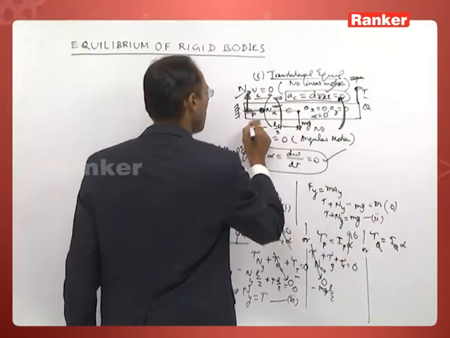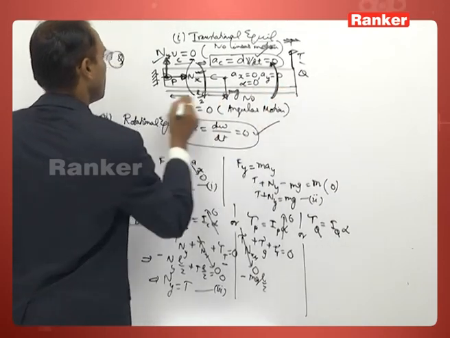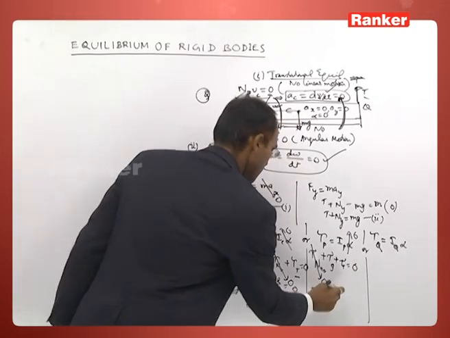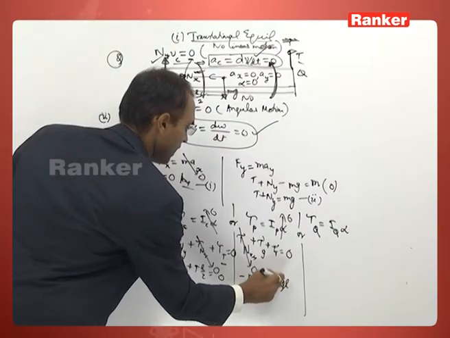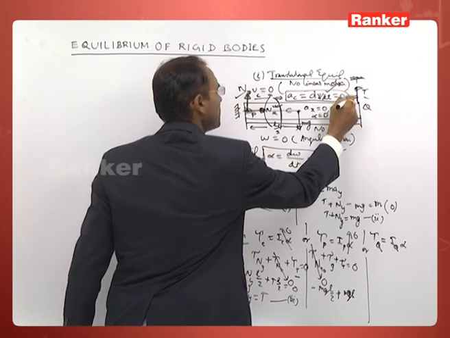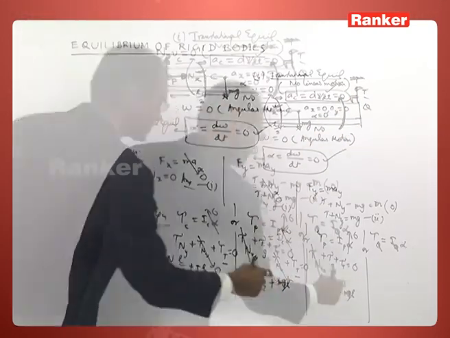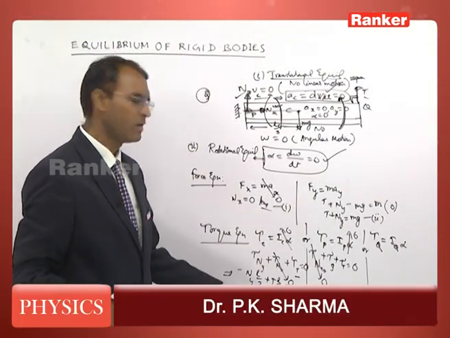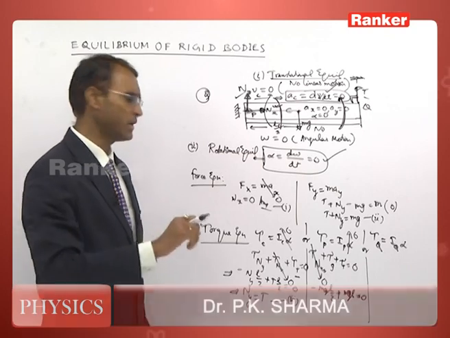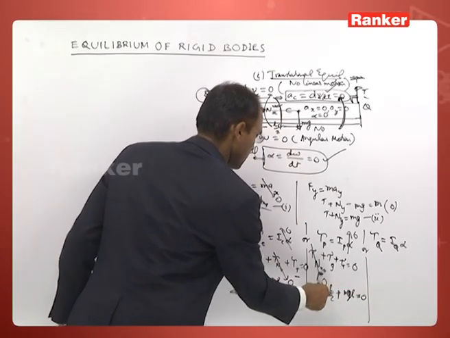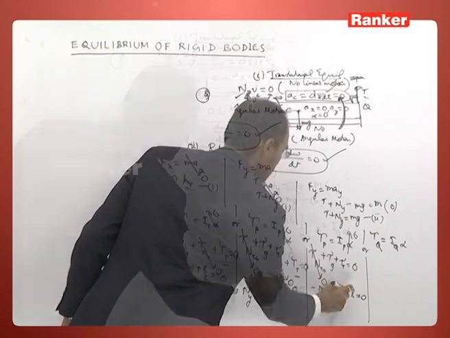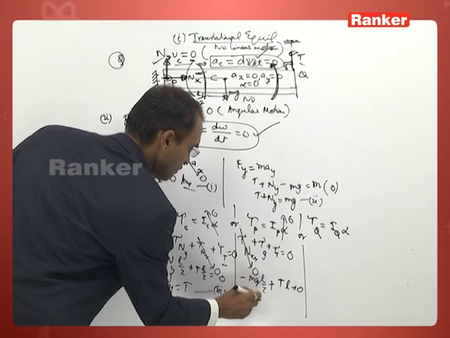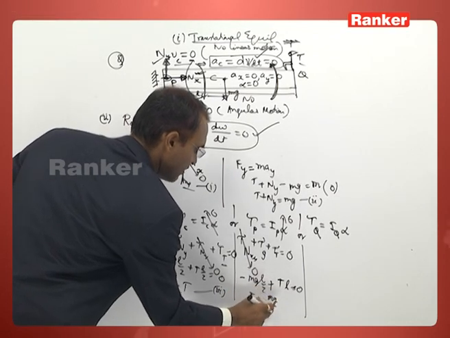Tension produces a torque; the distance from the line of action of this force to this point is L, so TL, and the angle is 90 degrees, sine 90 is 1. In which direction? Positive direction. I am not writing k cap again and again. If it is positive, plus; if it is negative, minus. Simply you can write like that. So this is not mg, this is the tension. In this way you are getting T is equal to mg upon 2.